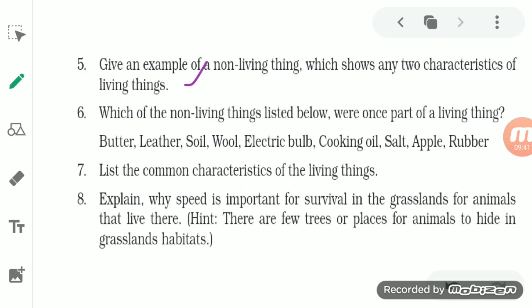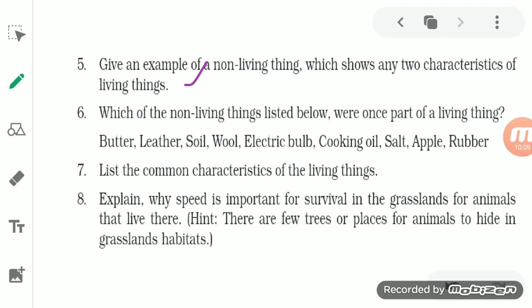Although the growth which occurs in a living thing is different from the growth which occurs in a cloud. There the water droplets combine together. Here the growth is due to cell division in the living thing. Although it grows in size, the process is totally different in both of them, and that is why we consider cloud as a non-living thing.